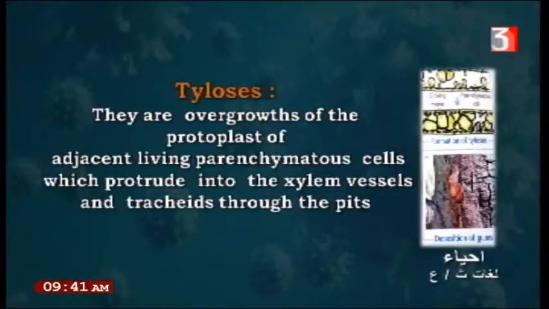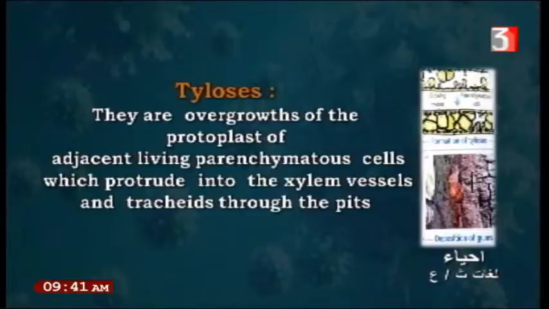Tyloses mean overgrowth of the protoplast of the adjacent living parenchymatous cells, which protrude into the xylem vessels and the tracheids through the pits. These tyloses happen when there is an overgrowth of the protoplasm.